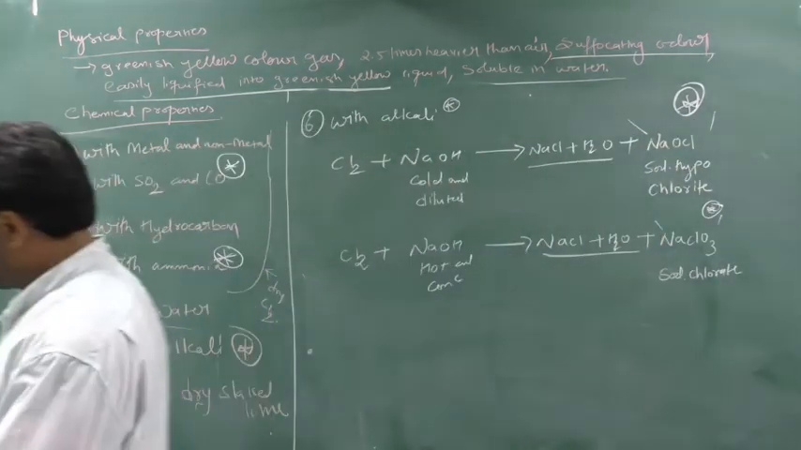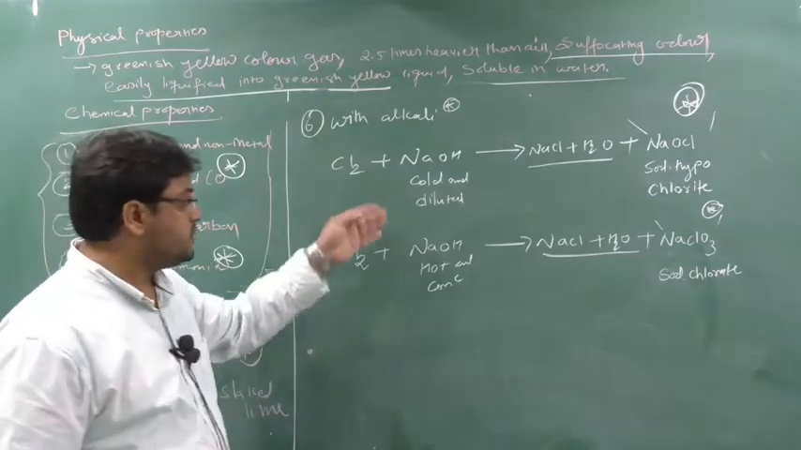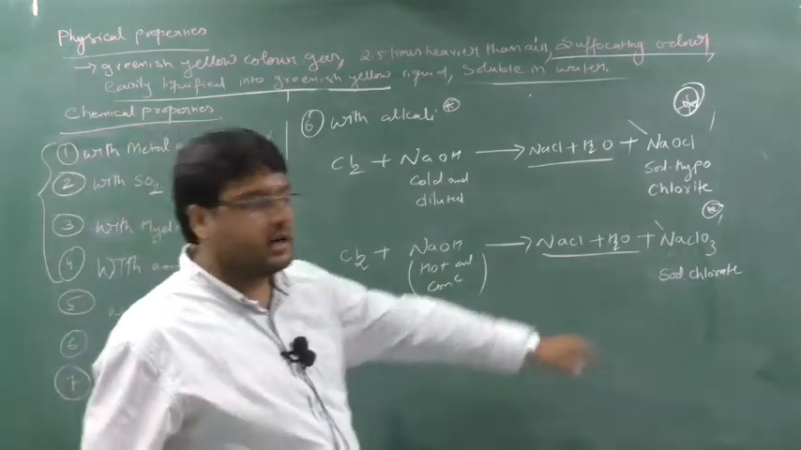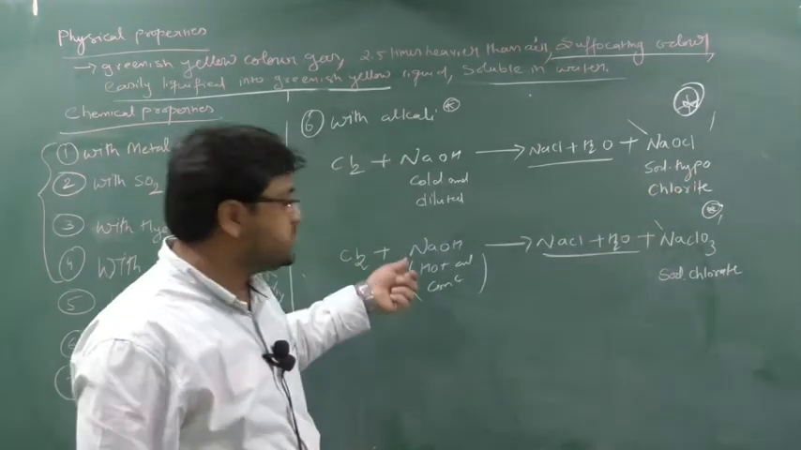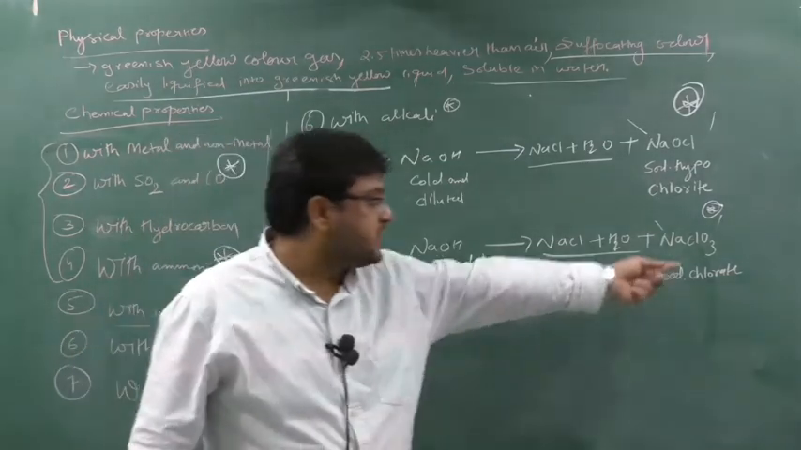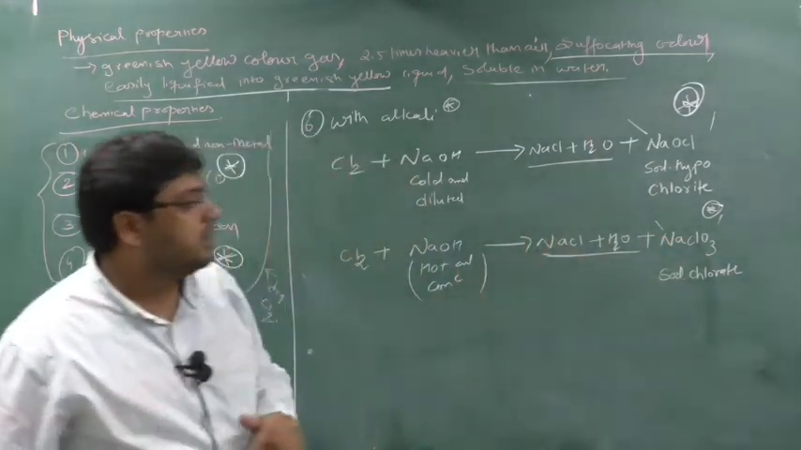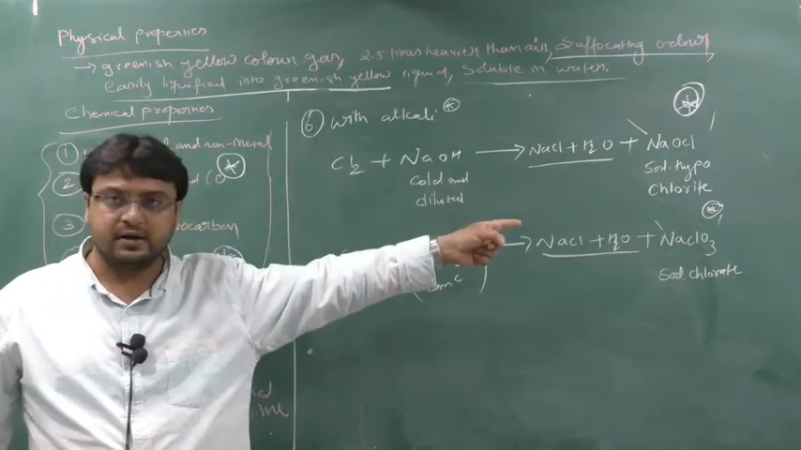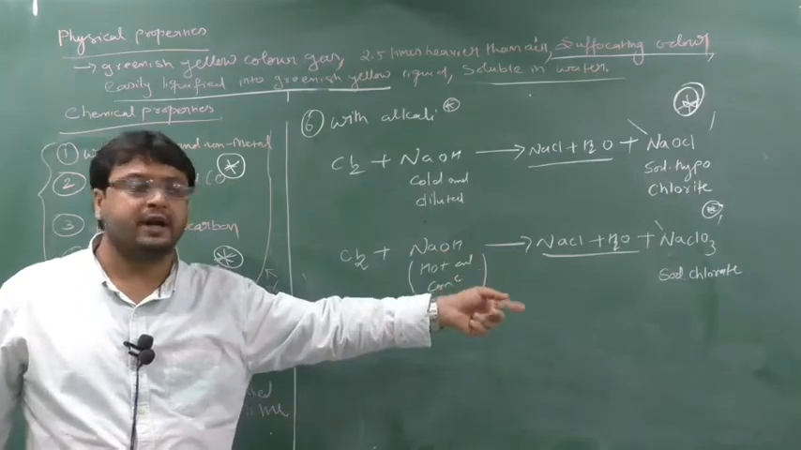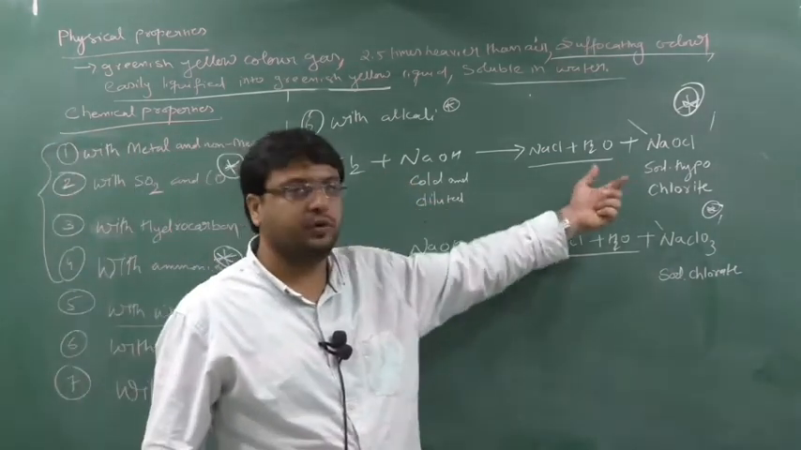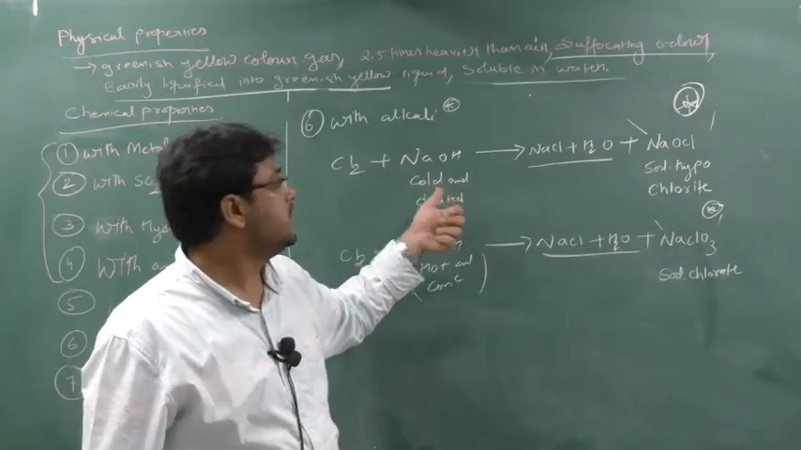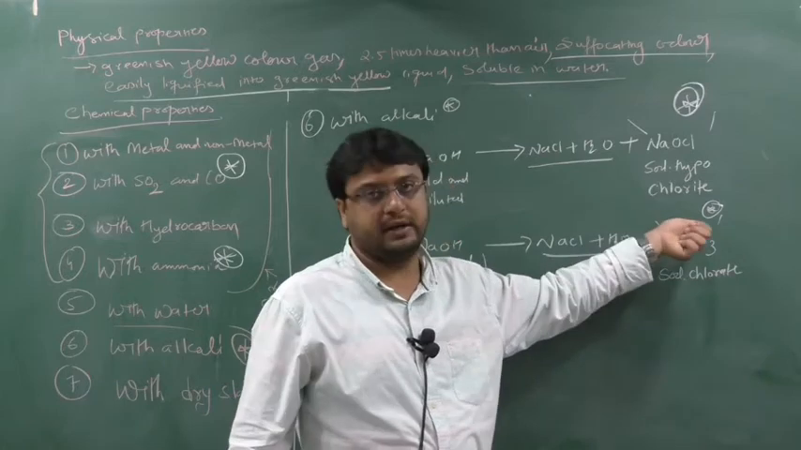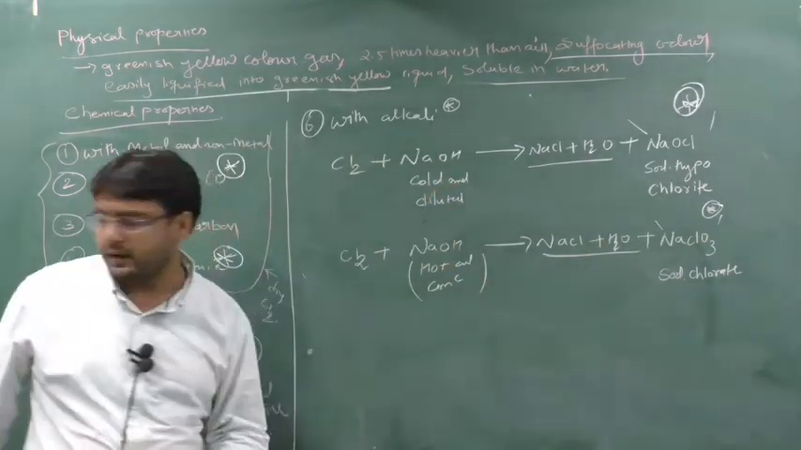Clear? Write down this. If chlorine gas is reacted with NaOH, they have given two conditions. If the condition is cold and dilute, it will generate sodium hypochlorite. If the condition for NaOH is hot and concentrated, it will generate sodium chlorate. These two products are common. Please remember, cold and dilute, sodium hypochlorite. Hot and concentrated, sodium chlorate. Here it was Na, so I got Na. If it was KOH, because KOH is also an alkali, I will get potassium hypochlorite, and vice versa. Clear? So write down this.